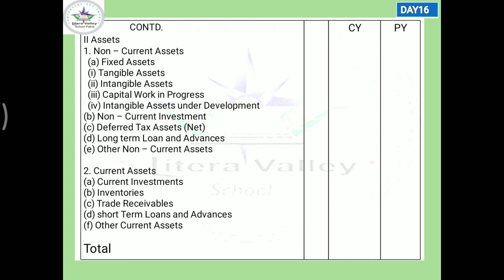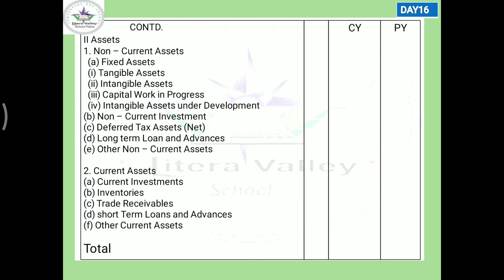The first is current asset. I told you, what do you mean by current asset? The asset that can be converted into cash within an accounting year is known as current asset. So the first here is current investment. The investment that can be converted within 12 months into cash or cash equivalent is termed as current investment.